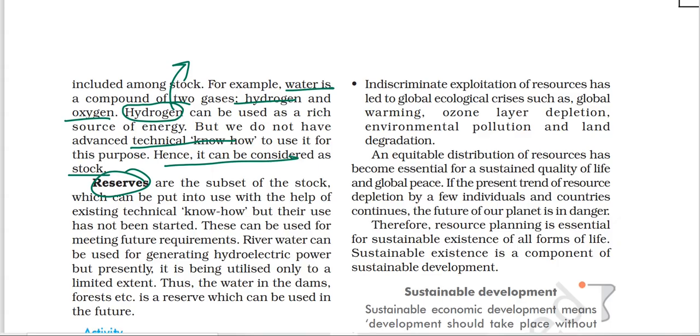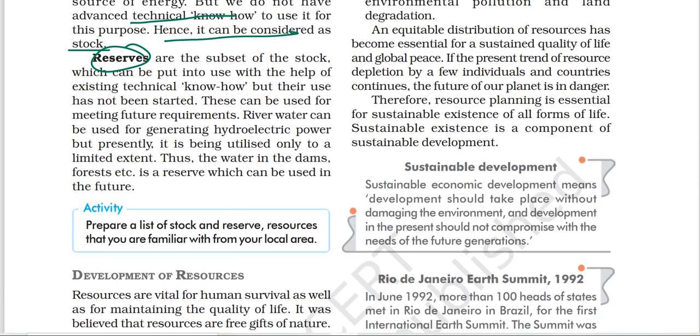Reserve means technologically we know how to utilize that particular resource, but we have reserved it. Like you might know the word reserved forest. That means technically we know how to utilize that product or material, but we are not using it because we reserved it for future requirement. Like water in the dam, then you have reserve forest.